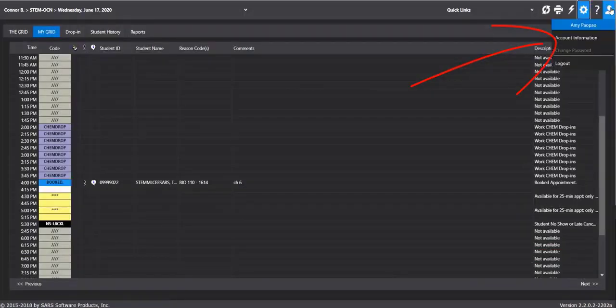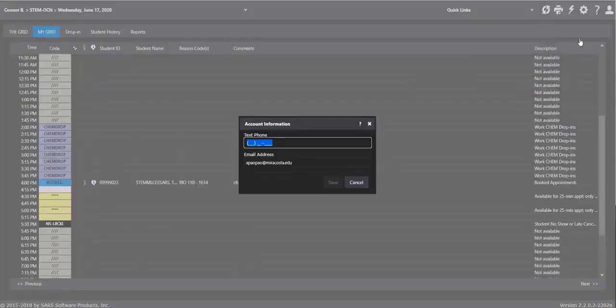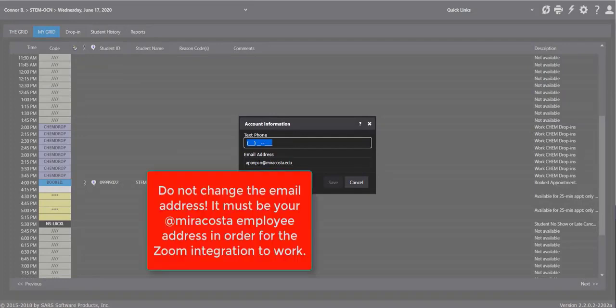If you go to your profile icon showing your account information, you would need to enter your text phone number here if you would like SMS notifications. Be aware that it will let you change your email address, but we require that it remain as your MiraCosta work email address, so do not change it. This would break the Zoom integration with SARS.